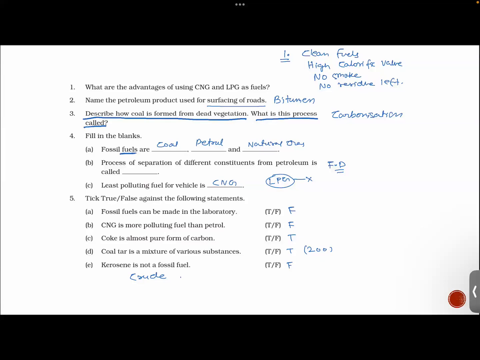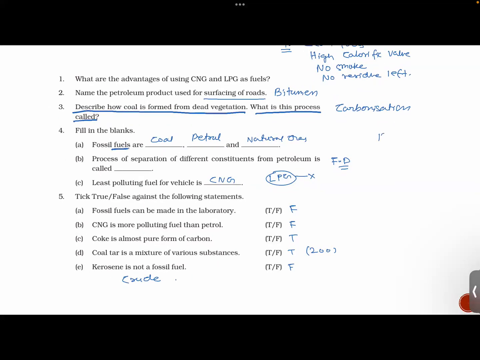Which chapters have been done in your school, Ahmed? Sir, in our school, chapter number 13 is almost done. Science, right? Okay. Chapter number 13 is going on.